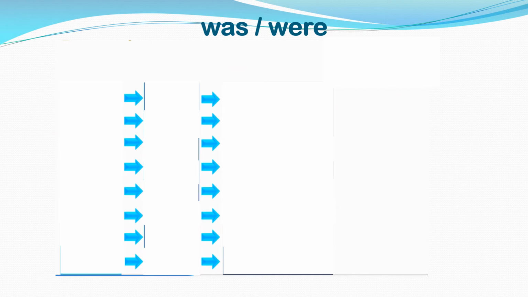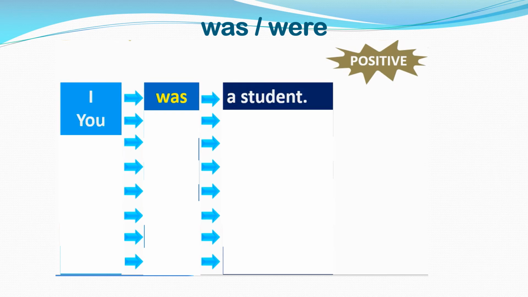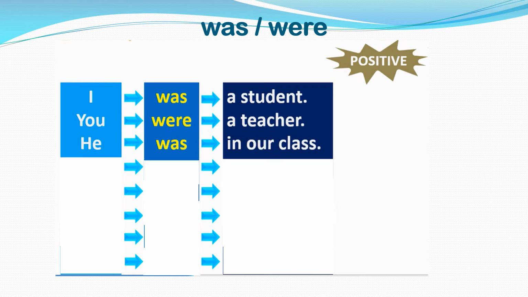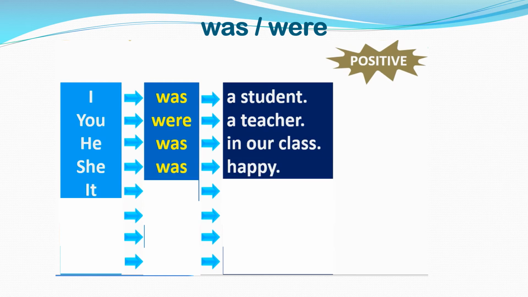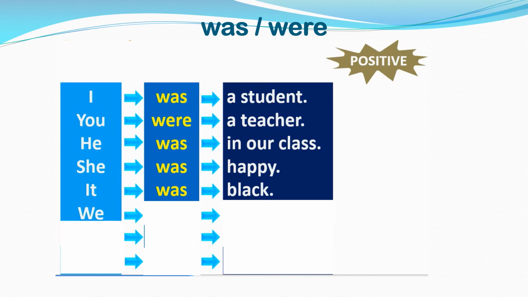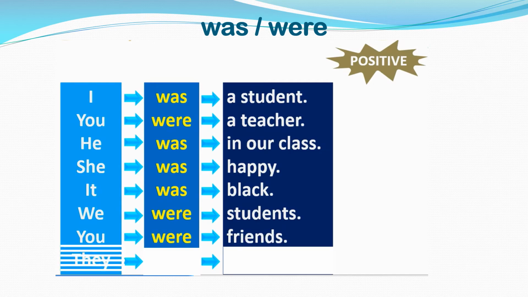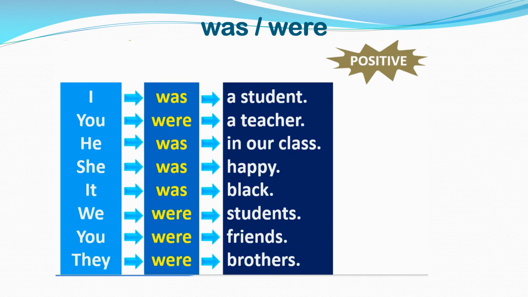Now let's see a few examples. Positive sentences. I was a student. You were a teacher. He was in our class. She was happy. It was black. We were students. You were friends. They were brothers. So you can see for I, he, she and it we use was. For you, we, they we use were.